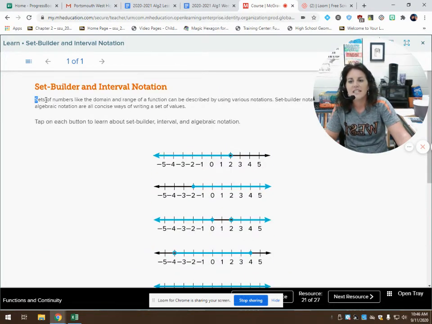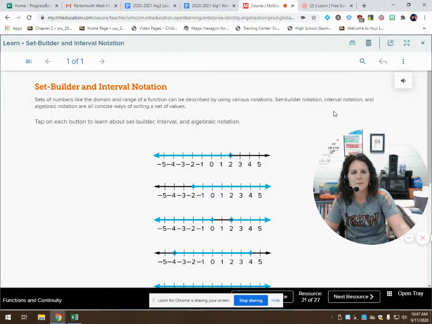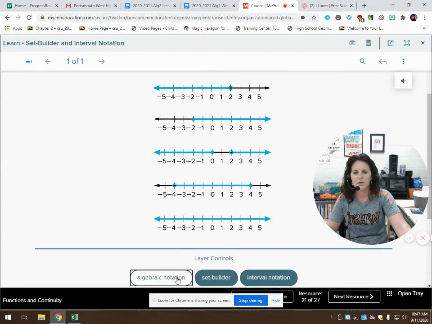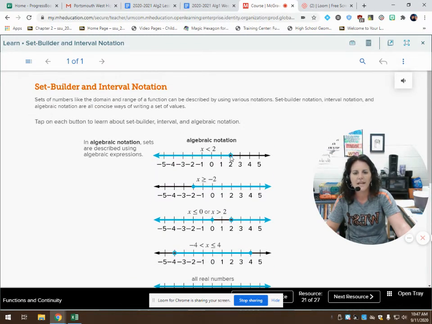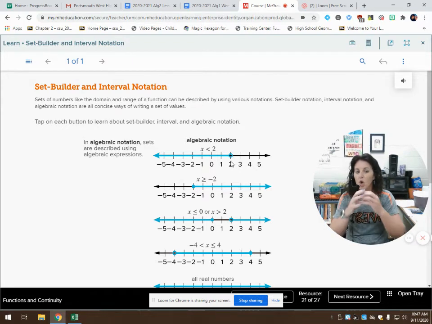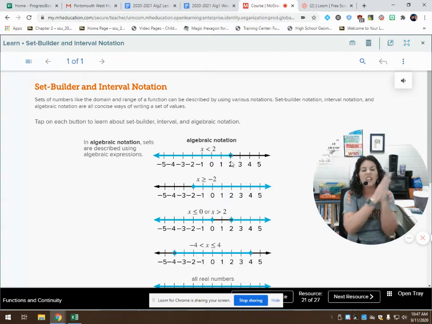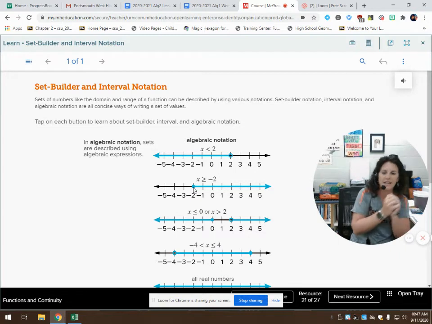But we're going to look at this. Sets of numbers like the domain and the range of a function can be described using various notation. Set builder notation, interval notation, and algebraic notation are all concise ways of writing a set of values. So we're going to tap on each one. We know algebraically that this starts at 2. It's an open circle, so we're not including 2. We do not want the equal to, but it's all the values less than 2. Okay, here, if we look at this one, this is x such that x is greater than or equal to -2. It's a closed circle, so we include -2 and everything bigger than -2.